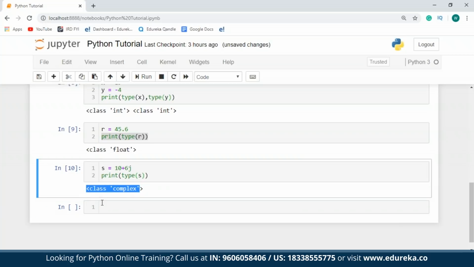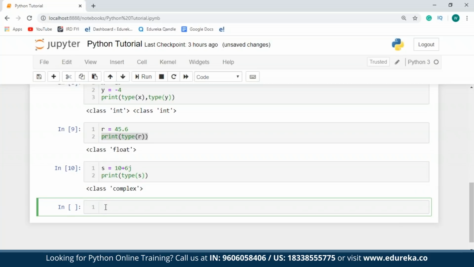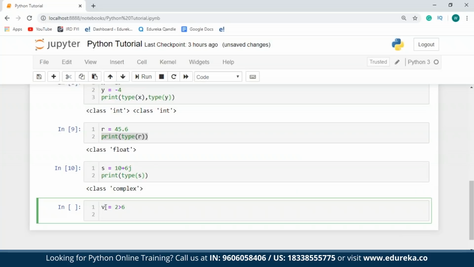Now moving on towards the Boolean type. The Boolean data type is used for categorical output since the output for a Boolean is either true or false. Now in order to show you guys an example of this, let me take a variable, say v, and over here I'll take two comparison values, say 2 greater than 6. Once I'm done with this, I'll print out the type of v as well as the value of v. So first I'll print out type. I'll just say type of v.